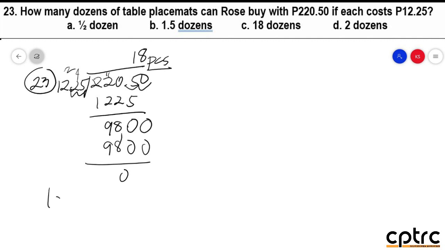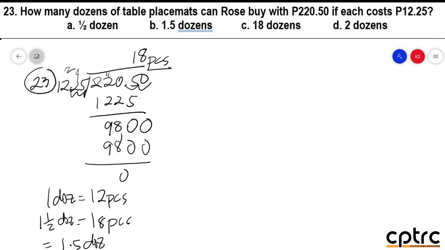But then again, remember, ang 1 dozen is just equivalent to 12 pieces. So, therefore, 18 pieces po is equivalent to 1 and 1/2 dozen. Or just equal to 1.5 dozens.